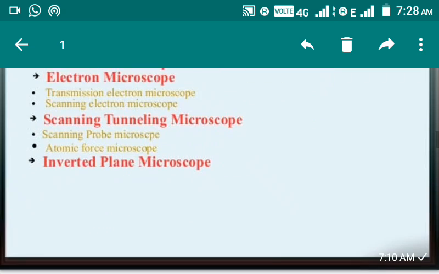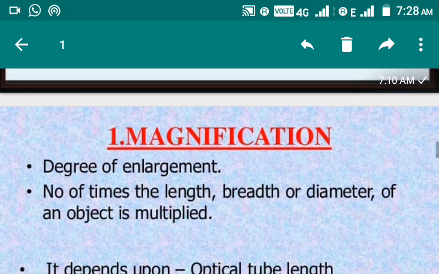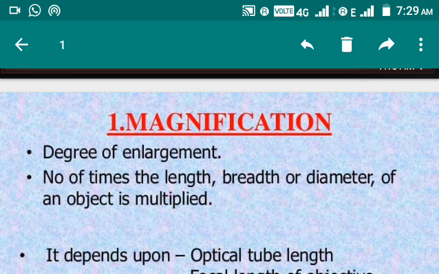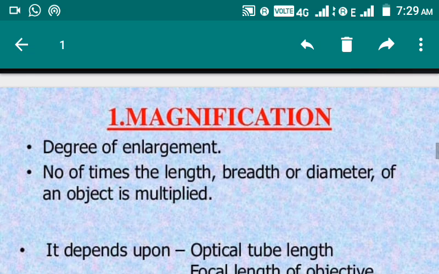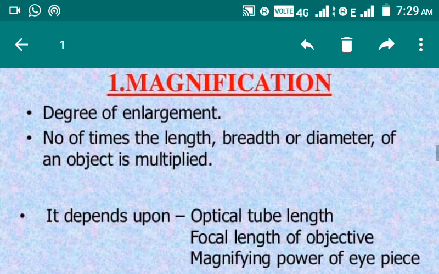Okay, next, before moving into the detail of these microscopes, it is better to understand some of the definition terms which are frequently used in the field of microscopy. In that category, first one is magnification. What is magnification? Magnification is nothing but the degree of enlargement, how much it is enlarged from the previous one.